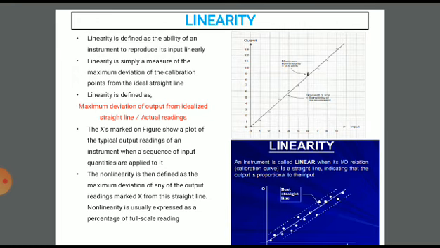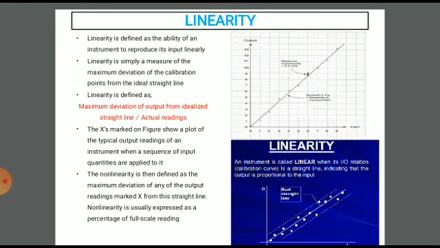One of the best characteristics of an instrument or measurement system is considered to be linearity. That is, the output is linearly proportional to input. This is because the conversion from a scale reading to the corresponding measured value of the input quantity is convenient by multiplying by a fixed constant. So if you multiply the input by a fixed constant, you will directly get the output. That is called the linear behavior of the instrument.